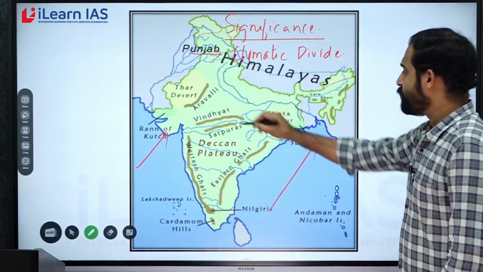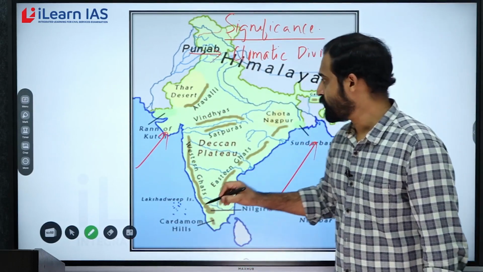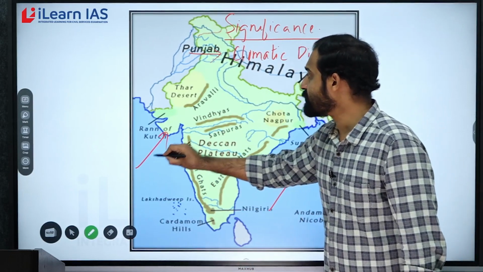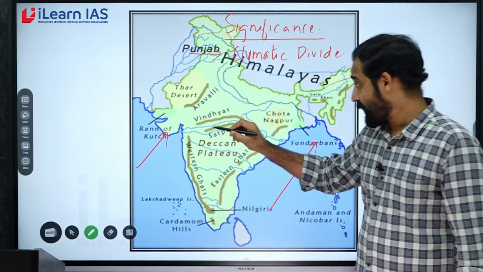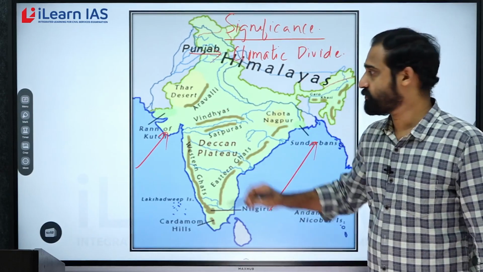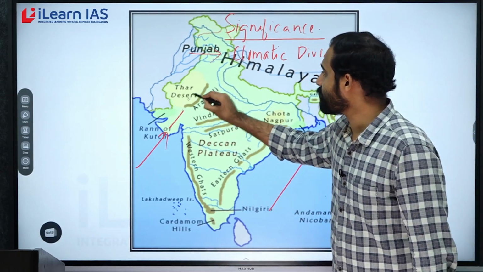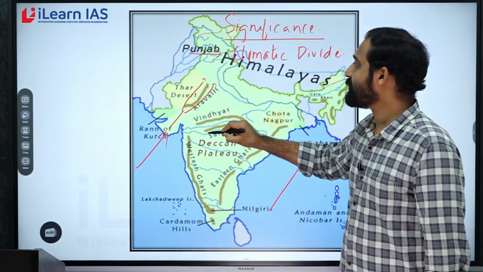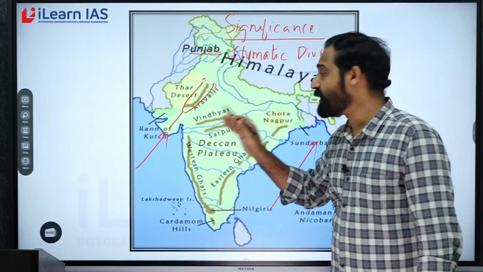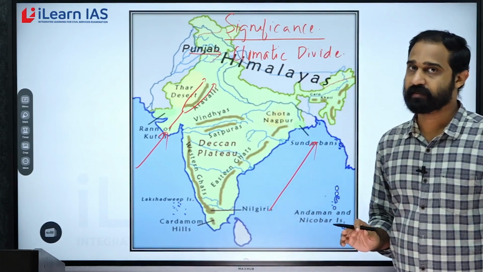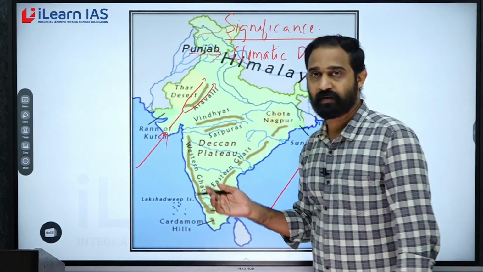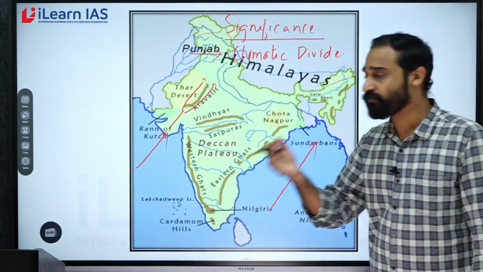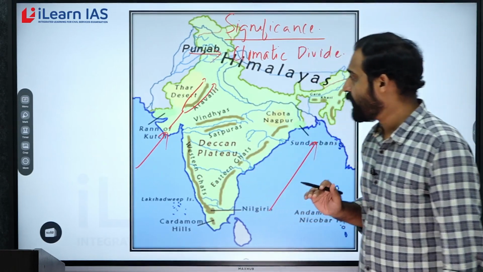So, if you look at the Arabian Sea branch, you can see that it is actually running parallel to the Aravallis. Okay, it is running parallel to the Aravallis. So, it does not give any significant rainfall to the Rajasthan region.